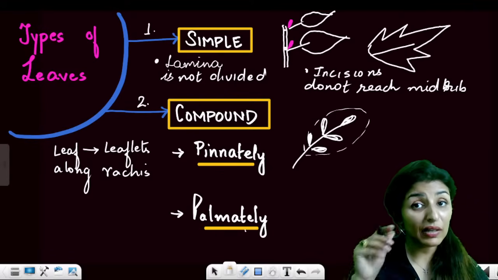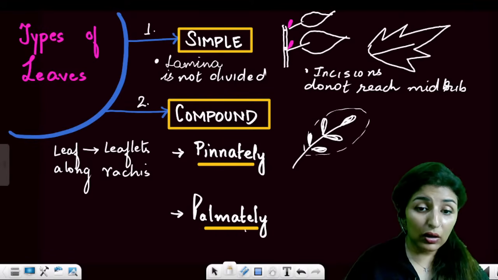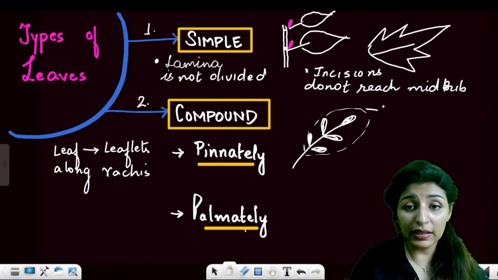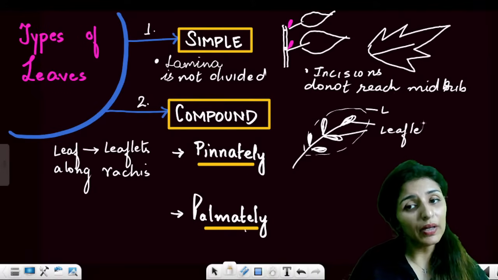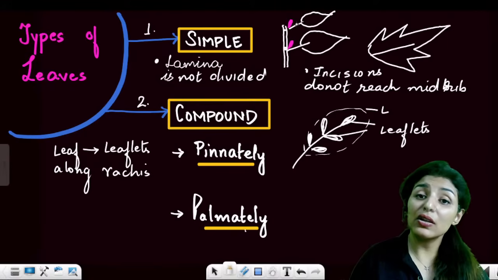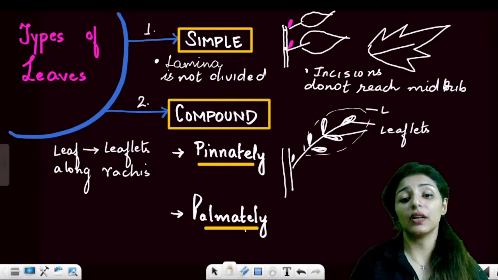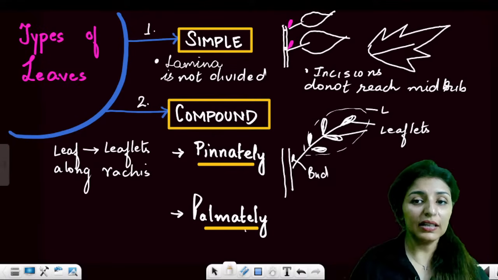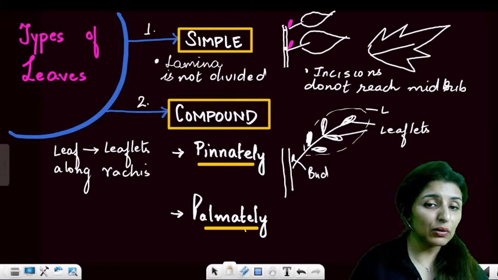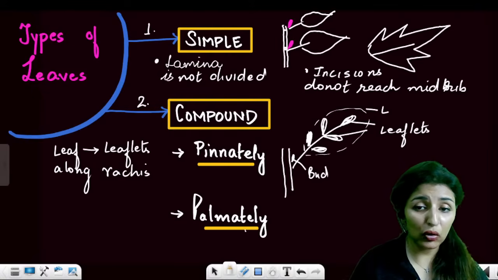The whole lamina has been divided into smaller leaves known as leaflets. We don't have a concept of leaf here. These are leaflets. The total thing is known as a leaf. How do we differentiate? I told you at the base of every leaf is a bud. So the bud would be present here. The entire region beyond this is a leaf, while the smaller ones are the leaflets. Please let me know this point is clear to all.